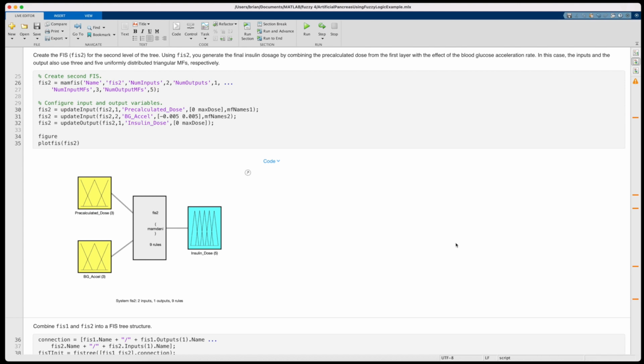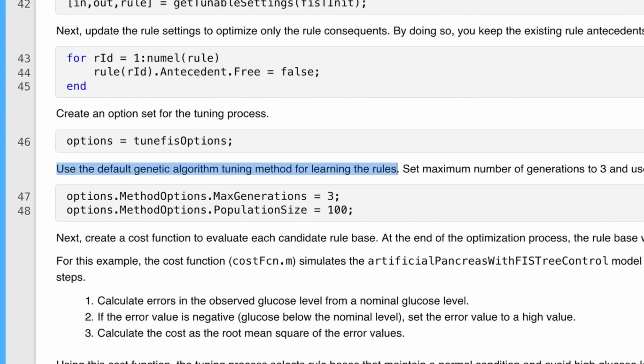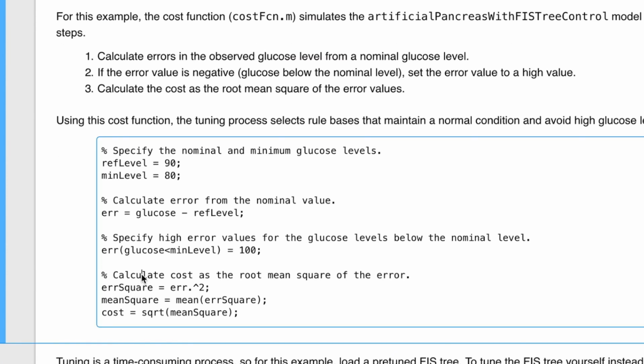All right, moving down a bit, you can see that we're going to set up this process to only learn the controller rules. For now, we'll leave the membership functions at their default values of uniformly distributed triangular functions. And we'll use a genetic algorithm to search through the 4 times 10 to the 12 possible rule combinations and assess the result with a cost function. Here, the cost function is just looking at the root mean square of the error between the output of the model and the reference glucose level. That's the level we want to maintain.